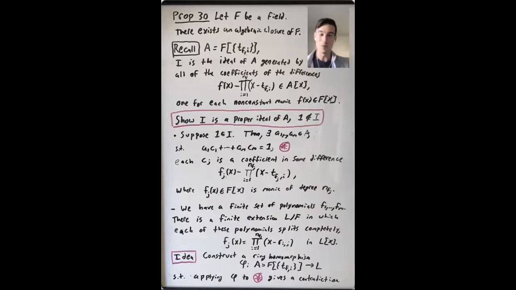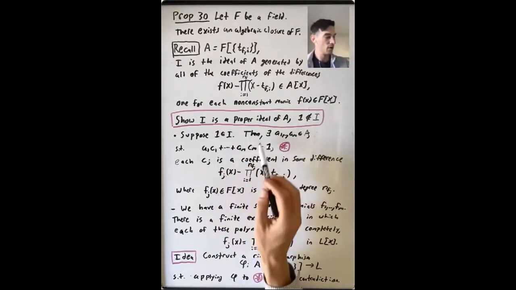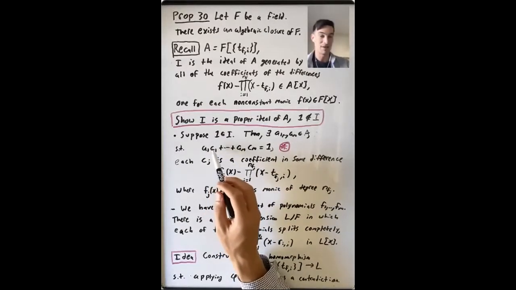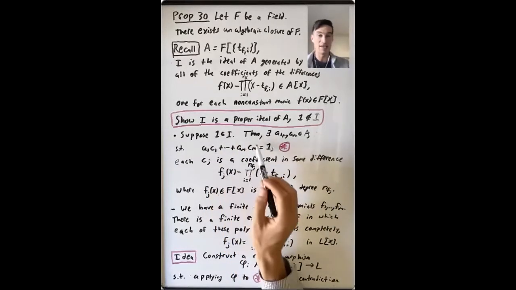Okay, so what are we going to do? The idea is that we're going to construct a ring homomorphism from this giant polynomial ring A to this finite extension L. Over on the left here, this is something in A times something in I. These are all in A, certainly.